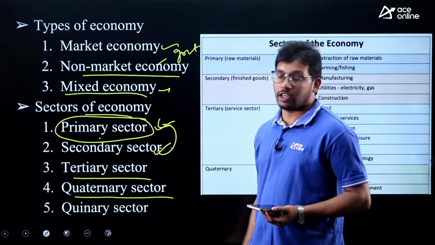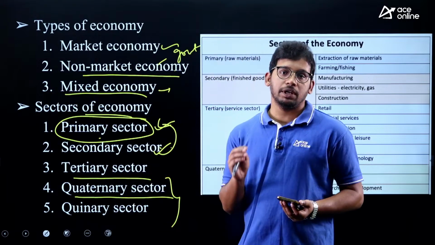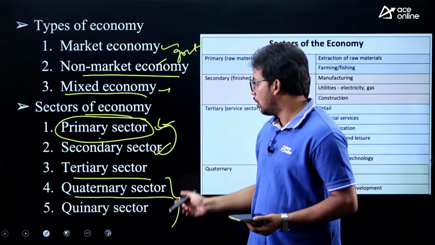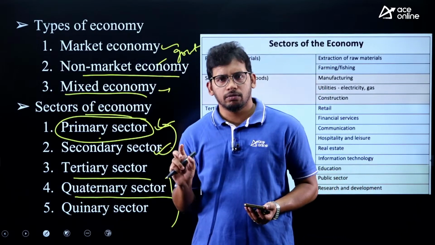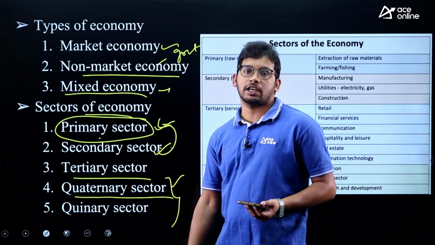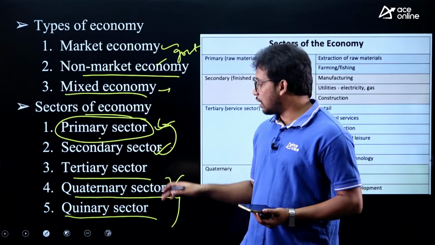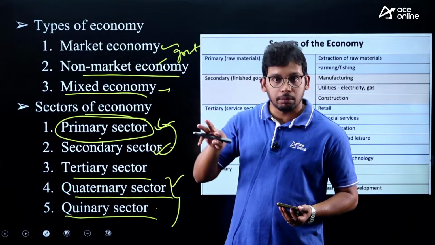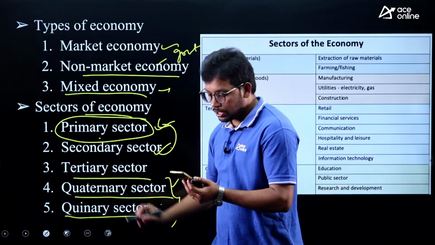Then quaternary sector. These two are confusing, a little bit more focus can be given to these two, right. Quaternary sector means any economic activity related to knowledge, education, research and development. They also develop a lot of economy, right. For example, any new invention by ISRO through knowledge can give a lot of satellite development and all. So any knowledge-based activities are part of the quaternary sector. And quinary sector means whose economic activity involves the highest decision making, cabinet minister, ISRO chairman, they have the power to take decisions, those fall under the quinary sector, right.